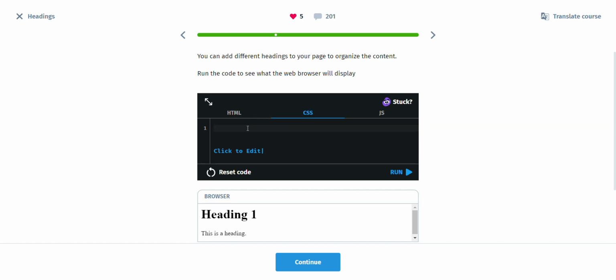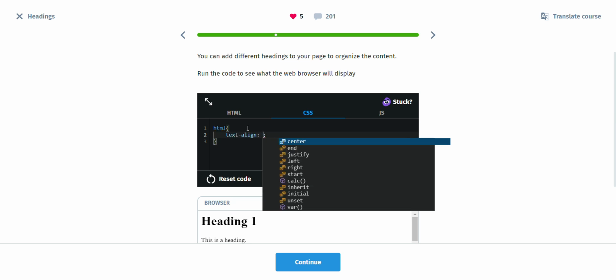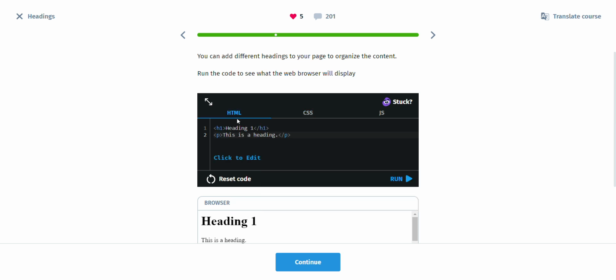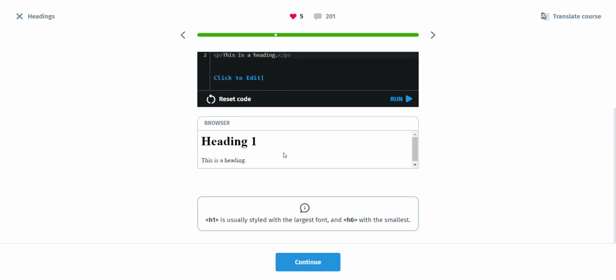And in CSS, I can do HTML text align center. This property of CSS is going to make all elements in HTML align in the center. You're not supposed to be good at this because we're going to learn that in another part of the video, but let's run the code to see the output.